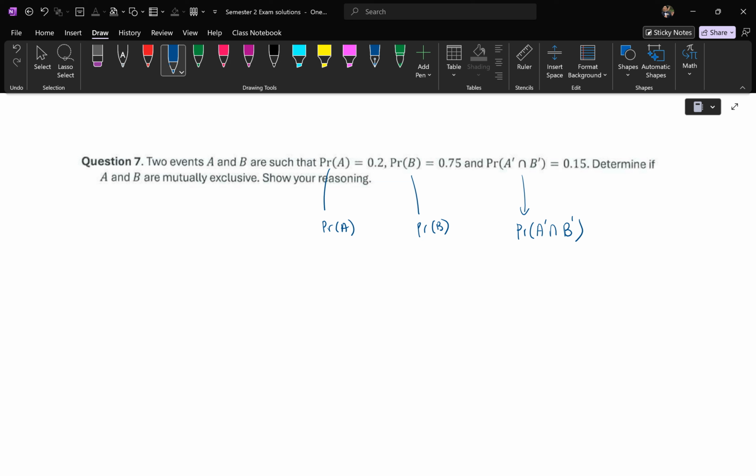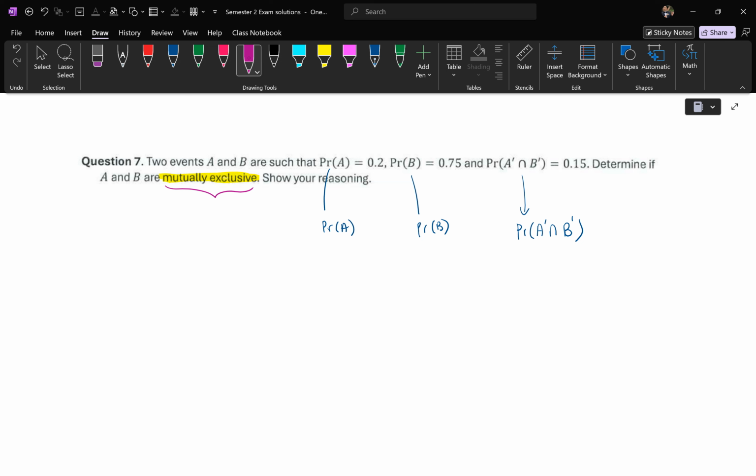What they really wanted to test you on here is mutually exclusive. So what's the property that they're talking about here? For two events to be mutually exclusive, it simply means that there is no relationship between the two.